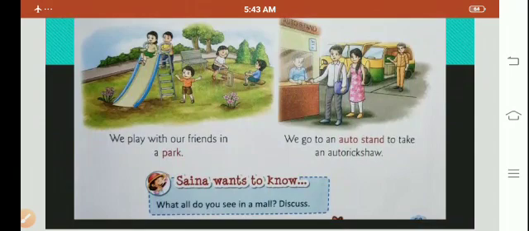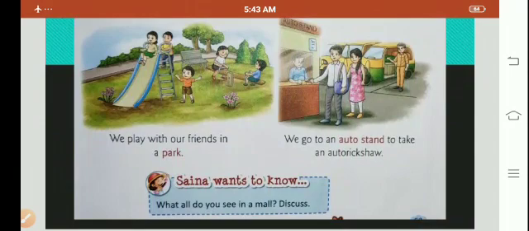We go to an auto stand to take an auto rickshaw. So when you don't want to go by bus, then you can go by an auto rickshaw. For that you have to go to an auto rickshaw stand, that is auto stand.